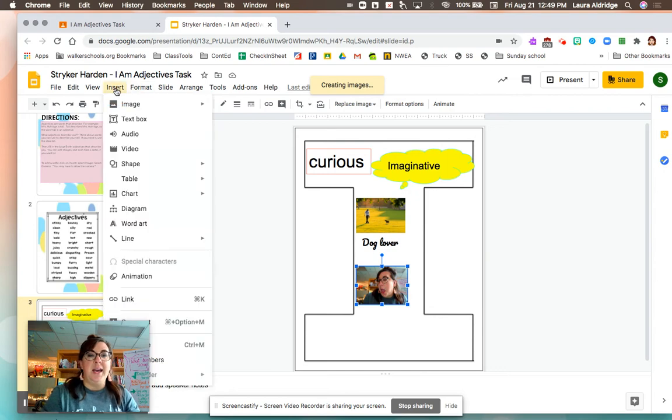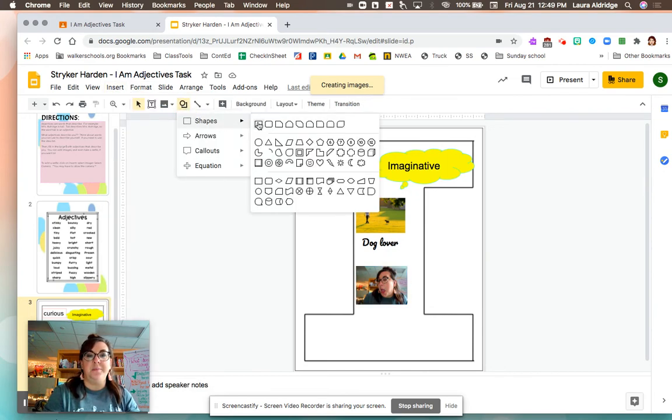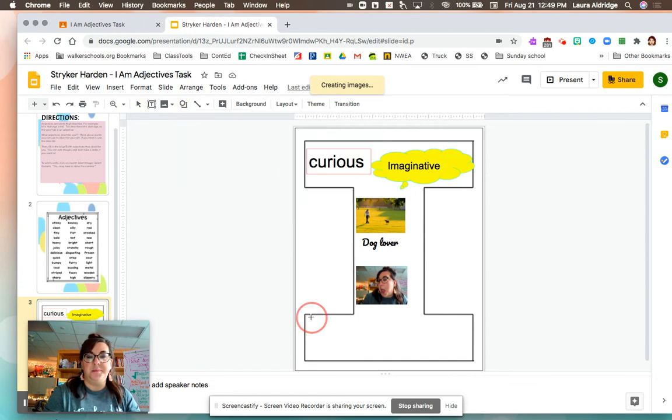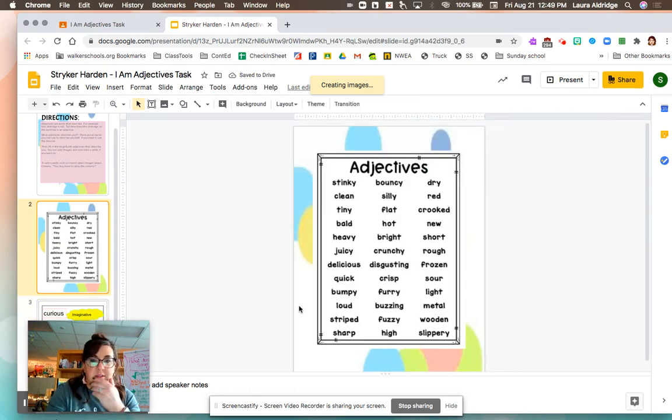So I'm going to go ahead and insert another shape. I'm going to make this one a circle. And I'm going to say that I have a green thumb. And I'm going to make it a sentence. Well, that's actually a noun, not an adjective. I'm going to go to my adjectives list.